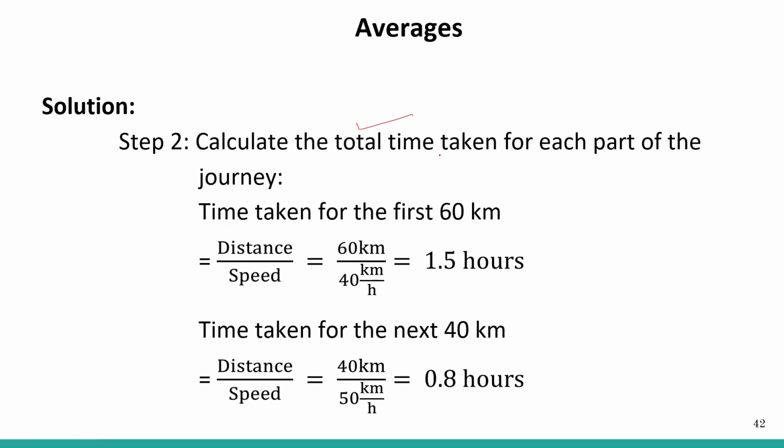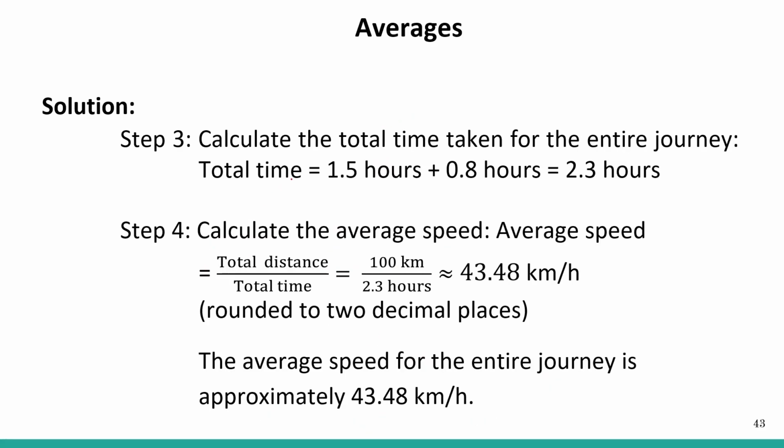Calculating the total time taken for each part of the journey: distance by speed is 60 by 40, so it will be 1.5 hours. Time taken for the next 40 kilometers is distance by speed again, 40 by 50, so this is 0.8 hours. The total time taken is 1.5 plus 0.8, which is equal to 2.3 hours. The average speed is total distance by total time, so 100 by 2.3 is 43.48 kilometers per hour. So the average speed of the car is 43.48 kilometers per hour.